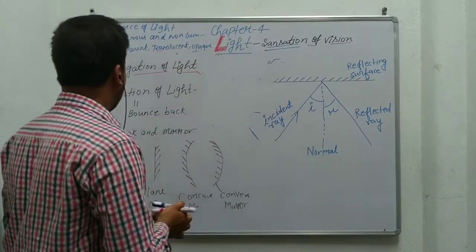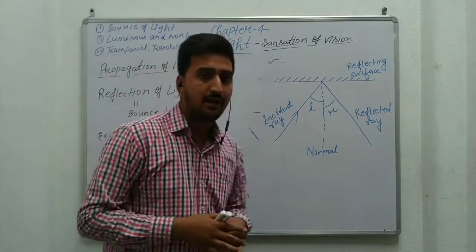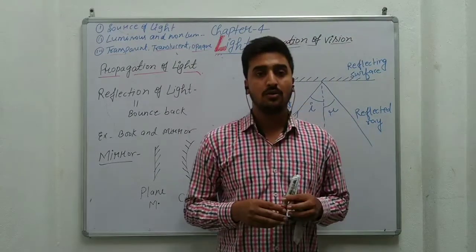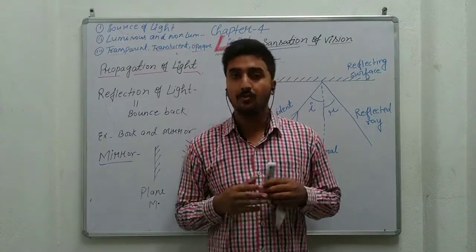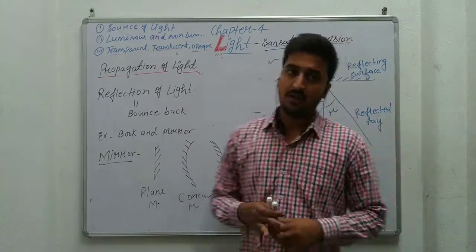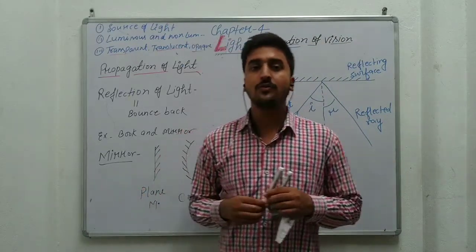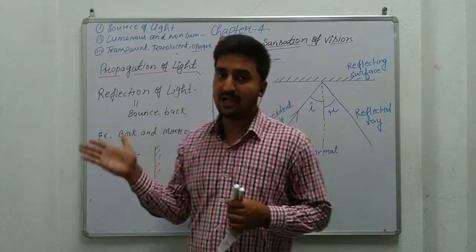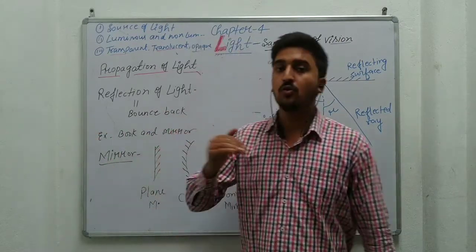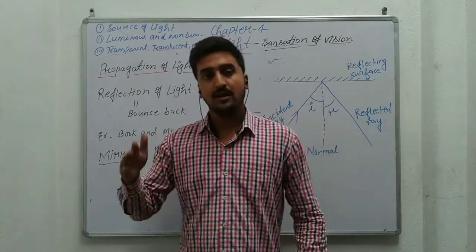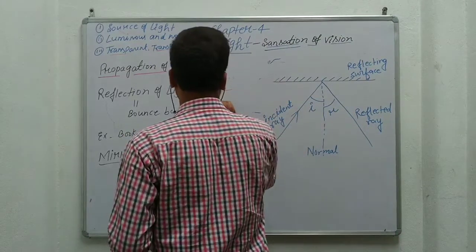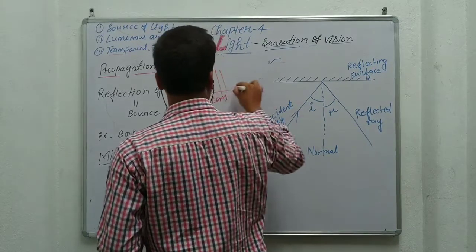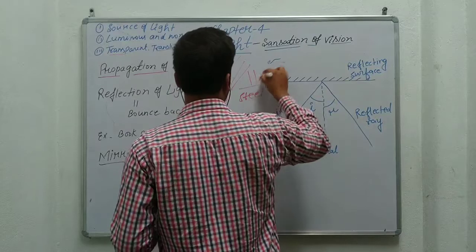Please try to understand one thing about the reflection of light. Reflection of light always depends upon the surface. If we take two different surfaces, the first surface is a book and the second is a steel plate or glass. 95% to 100% of the light will reflect from the glass surface and steel surface because it is a good quality surface. When light falls on any glass object or steel surface, the maximum amount of light is reflected.